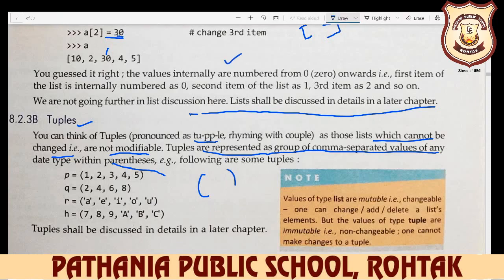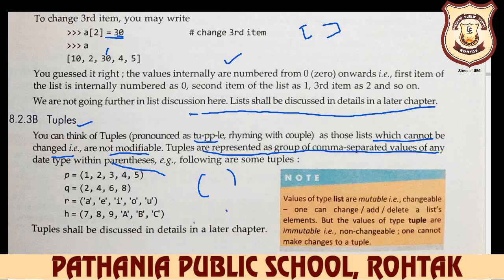Your list is mutable. You can change or modify your values, but in a tuple you cannot change or modify your values. This is immutable. Values of the type list are mutable, that is changeable. One can change, add, delete list elements, but values of the type tuple are immutable, and immutable means non-changeable.